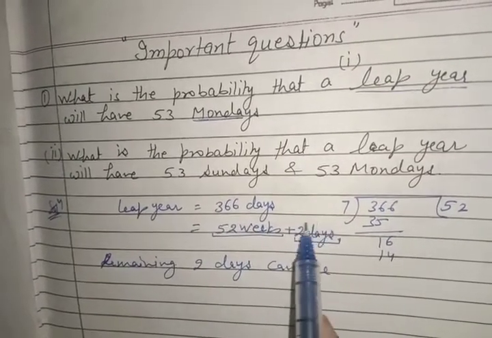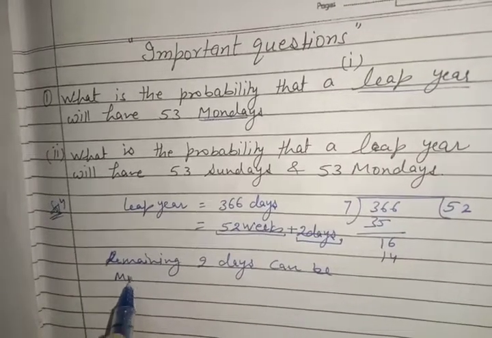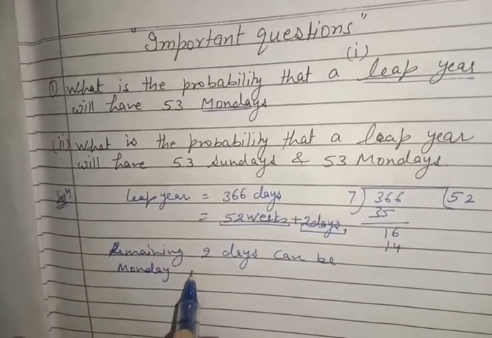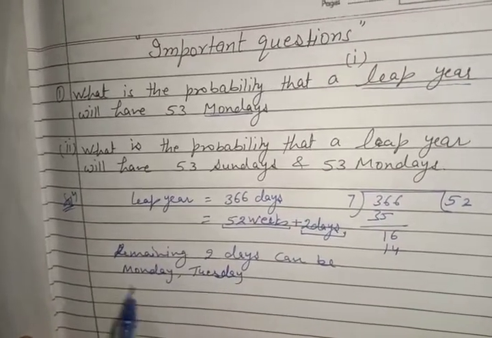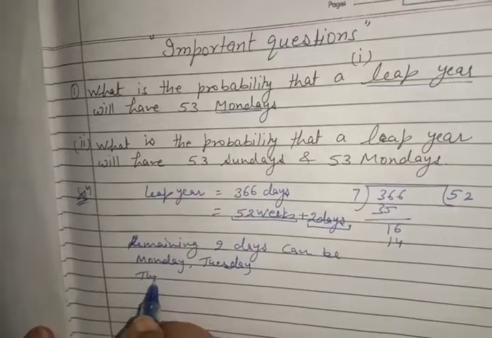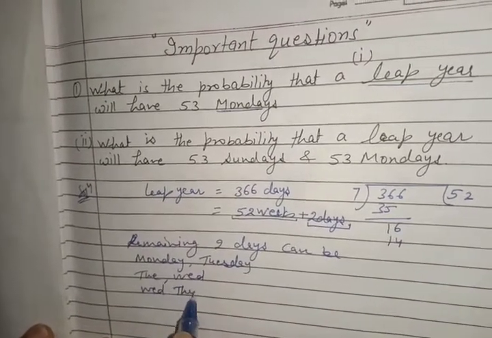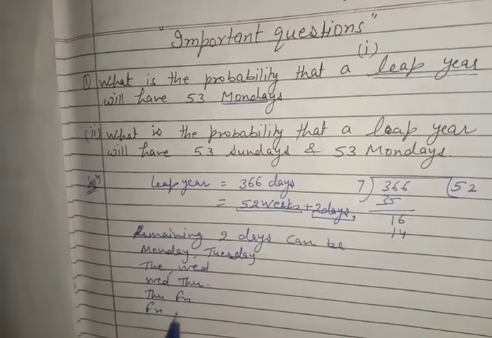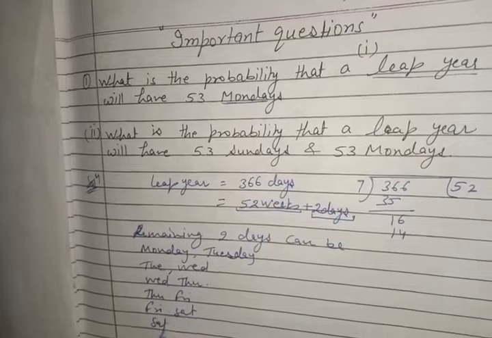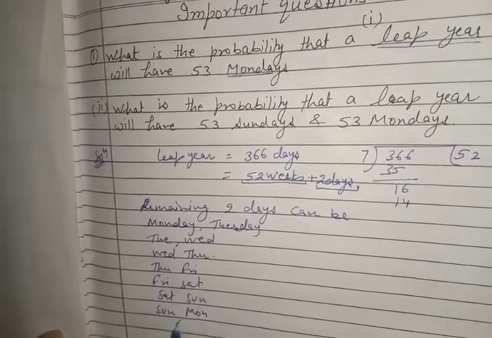So out of these, the 2 days can be Monday, Tuesday, then Tuesday, Wednesday, Thursday, Friday, Saturday, Sunday, Monday. These 2 days can be these.